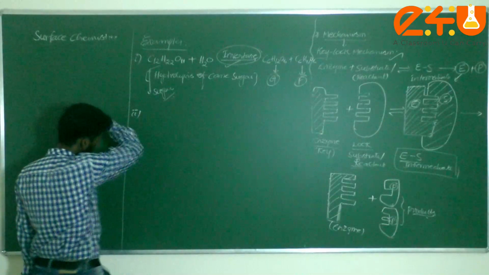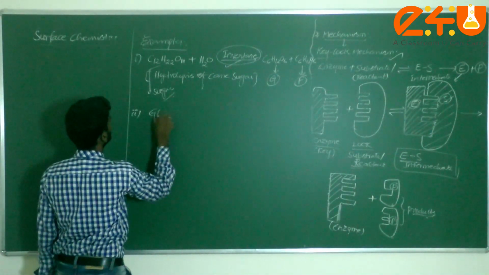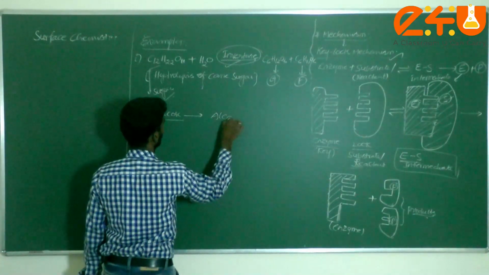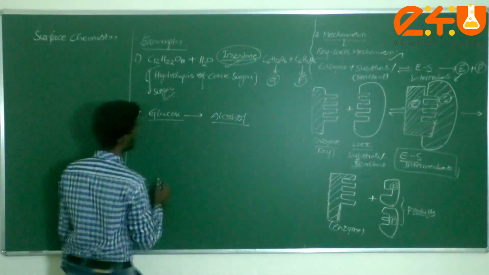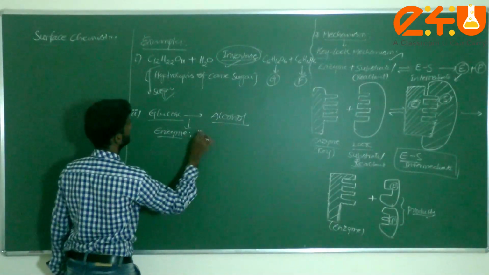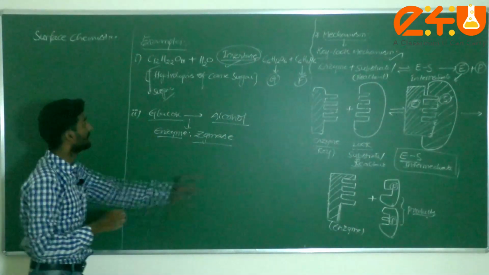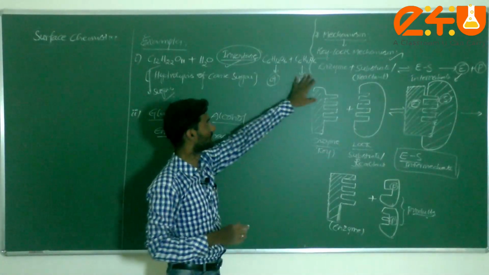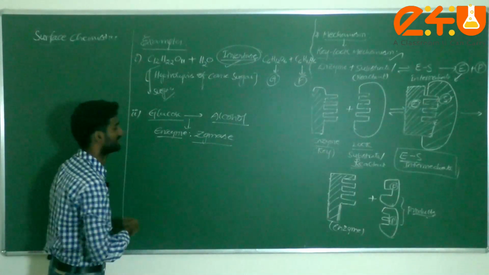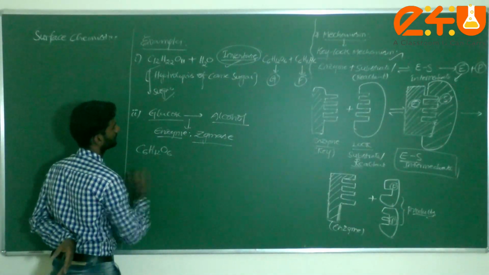Next one, the second example: conversion of glucose to alcohol. What enzyme are you using here? Zymase. What is it, dear students? Zymase is one of the enzymes. Here in the conversion of sucrose to glucose plus fructose we use invertase, but in this case we are using zymase. Now you can take glucose C6H12O6.